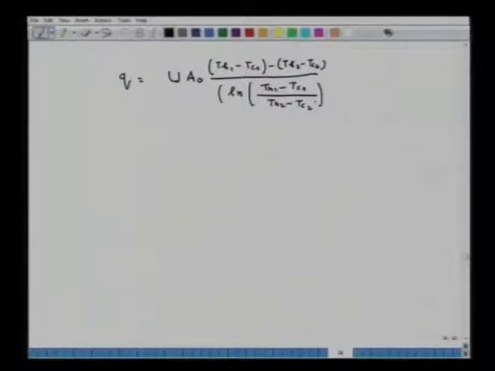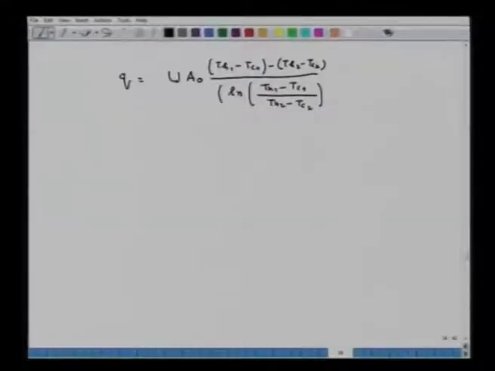This is for both co-current and counter current. All that we have to do is substitute the proper values of the temperatures. The value of Q we know, that is 1250 into 0.27 into 300. U is given to us as 125. A0 we have to find out.